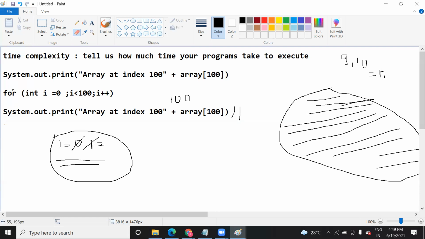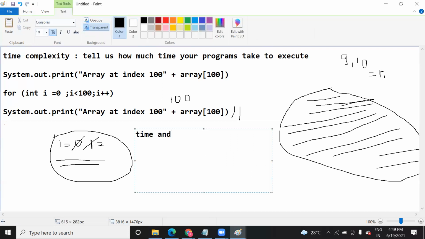Suppose you have these two instructions, but when you write it for 10,000, it will be maybe 100 lines of code. These 100 lines of code will occupy more space in memory. Time and space complexity is calculated based on two scenarios.